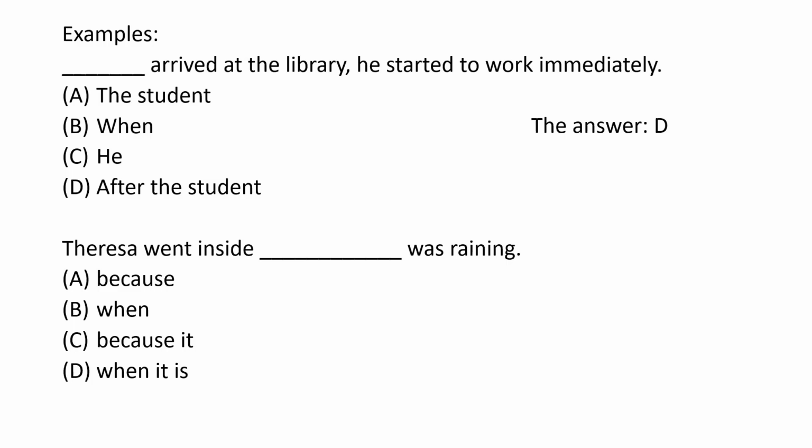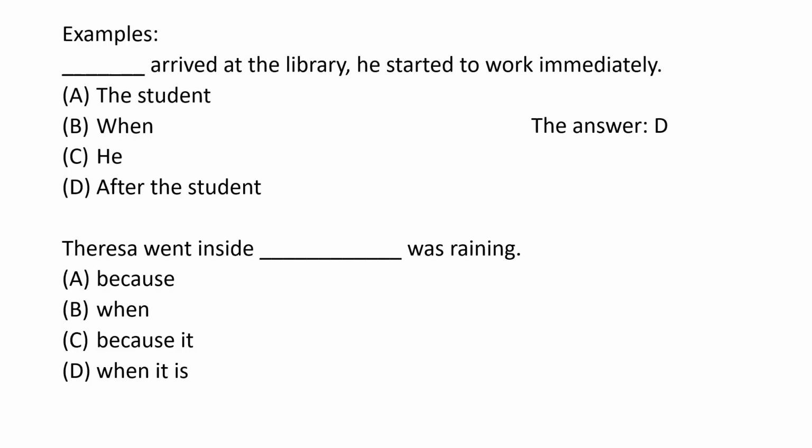What is the answer? Teresa went inside, was raining. So we need to find the correct connectors. We have because, when, because it, and when it is. Both because and when can be categorized as connectors, but at the end of the sentence you have the words was raining and it's missing a subject.